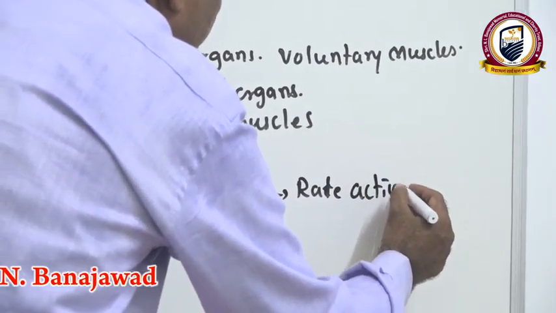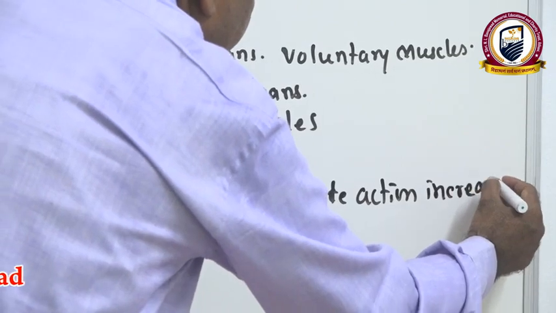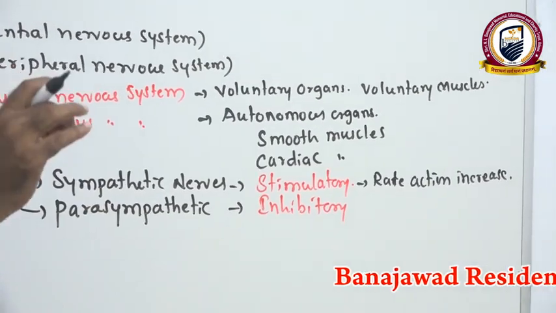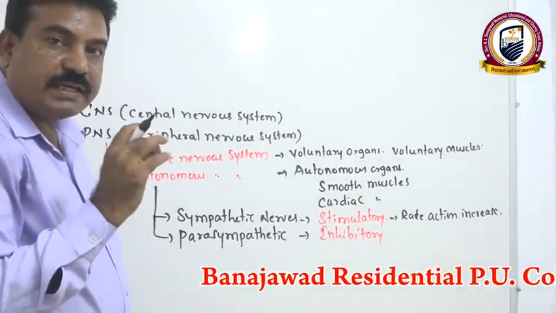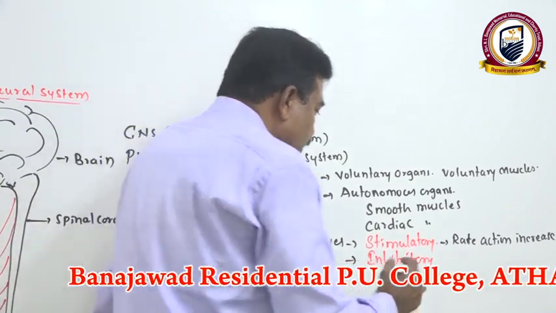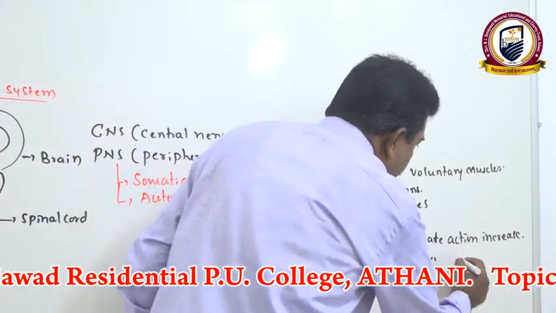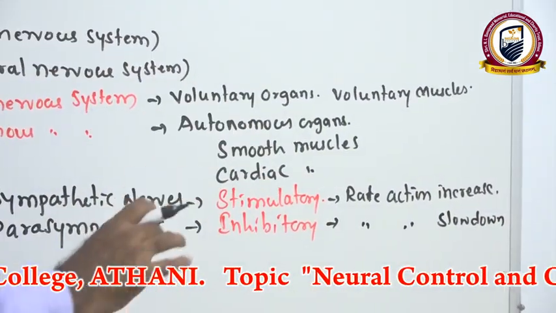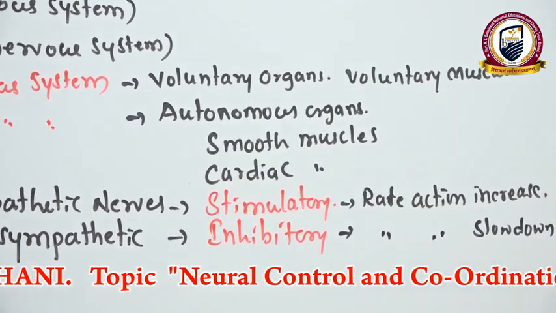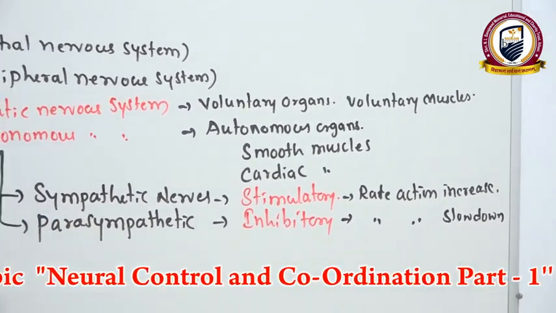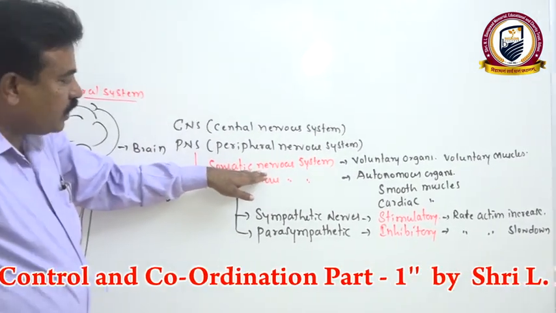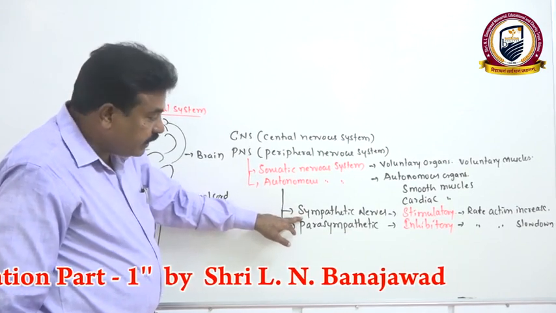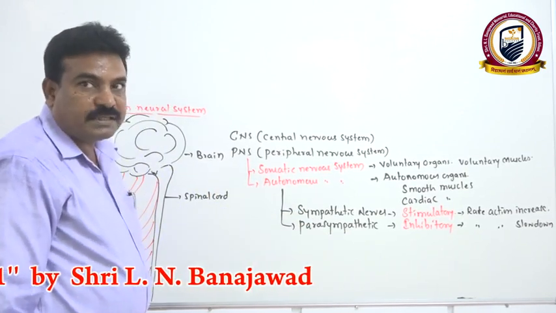Any action it may be, action increases. For example, heartbeat rate increases, peristalsis movement of the alimentary canal increases, breathing rate increases, urine formation increases, glandular secretion increases. Inhibitory means here the rate of action slows down. That is, the peristalsis movement slows down, heartbeat rate slows down. That is what we call the parasympathetic nerve. That means in the peripheral nervous system, voluntary one, somatic, involuntary, autonomous. In autonomous, stimulatory, sympathetic, non-stimulatory, parasympathetic.